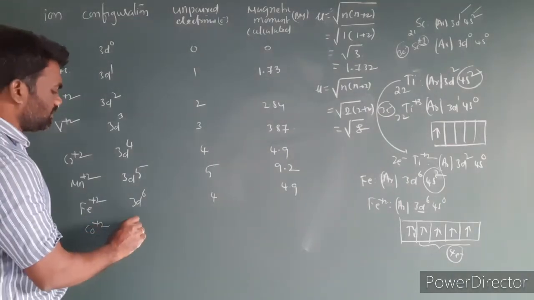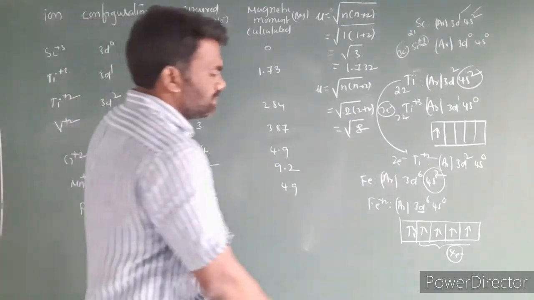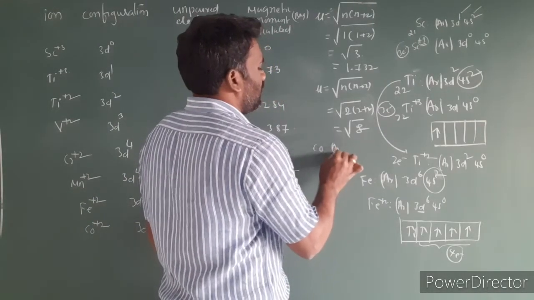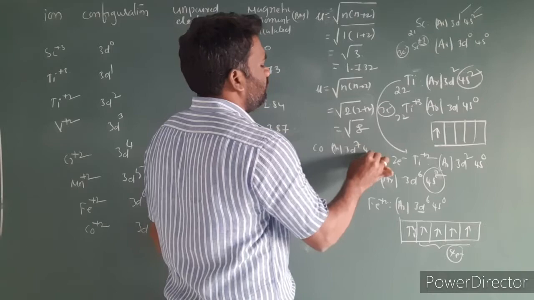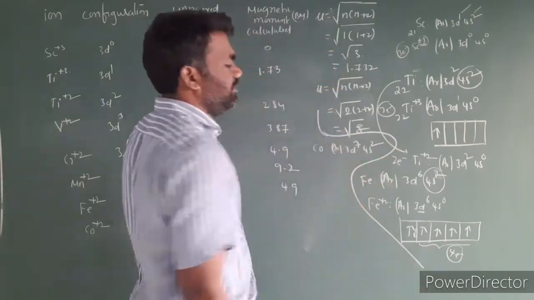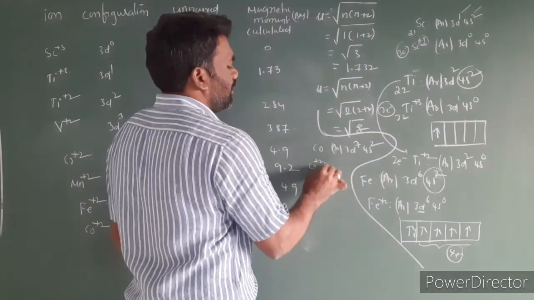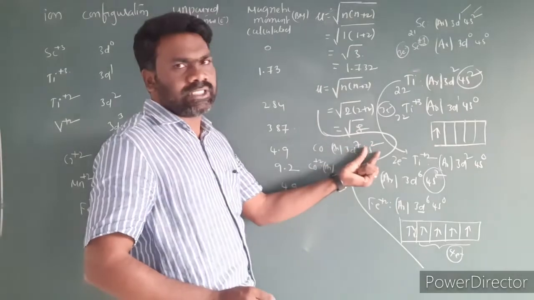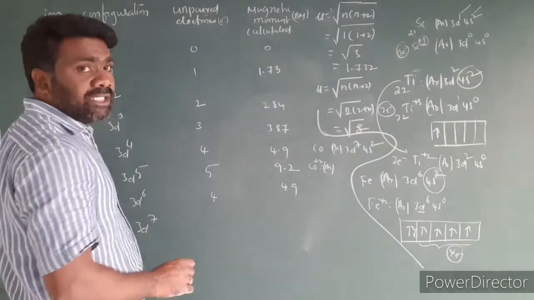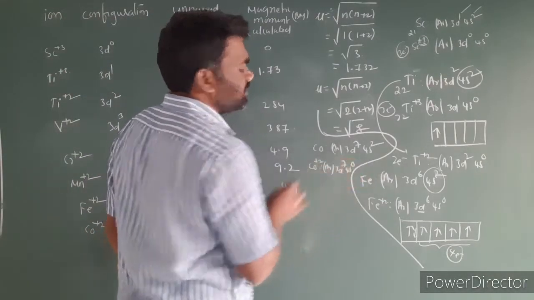The Co2+ configuration is 3d7. How many unpaired electrons are in 3d7? Similarly, we have to do it. The cobalt configuration is argon 3d7 4s2. Then for cobalt plus 2, first we have to remove the 4s electrons, then we have to remove 3d. So for Co2+ the configuration becomes 3d7 4s0.